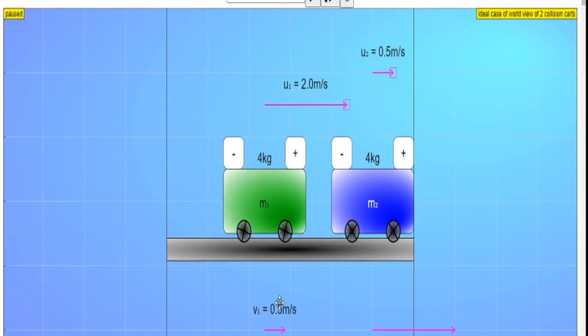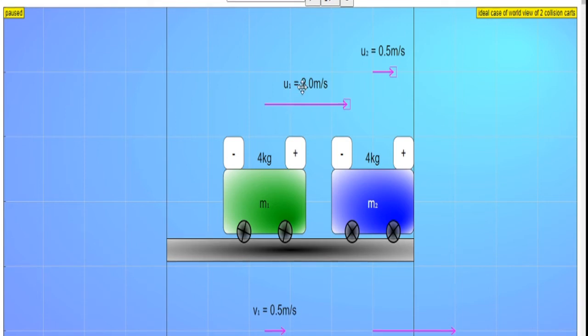When they collided, what happened? If you observe, again their velocities have been exchanged because of equal masses. The first cart has interchanged its velocity with the second cart after collision. That means the velocity of the second body before collision has been given to the first cart after collision. So now the velocity of the first cart has become 0.5 meters per second, and the velocity of the second body is equal to the first cart's velocity before collision, that is 2 meters per second, and both are moving in the same direction.